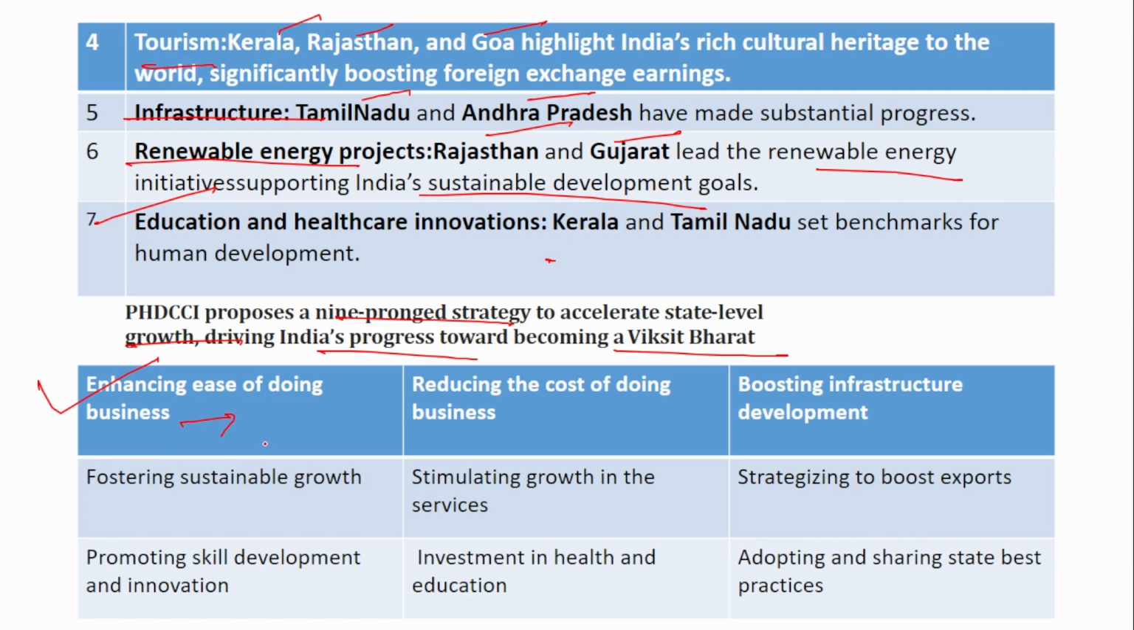That is enhancing the ease of doing business, reducing the cost of doing business, boosting infrastructure development, fostering sustainable growth, stimulating growth in services, strategizing to boost exports, promoting skill development and innovation, investment in health and education, and adopting and sharing state best practices. Just have a go through. That's it. You don't have to remember all 9, but just read them 2-3 times. You should know the main keywords.